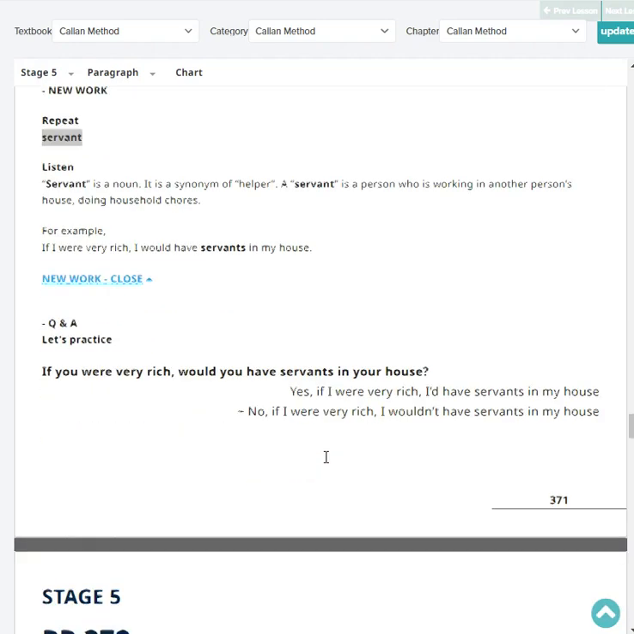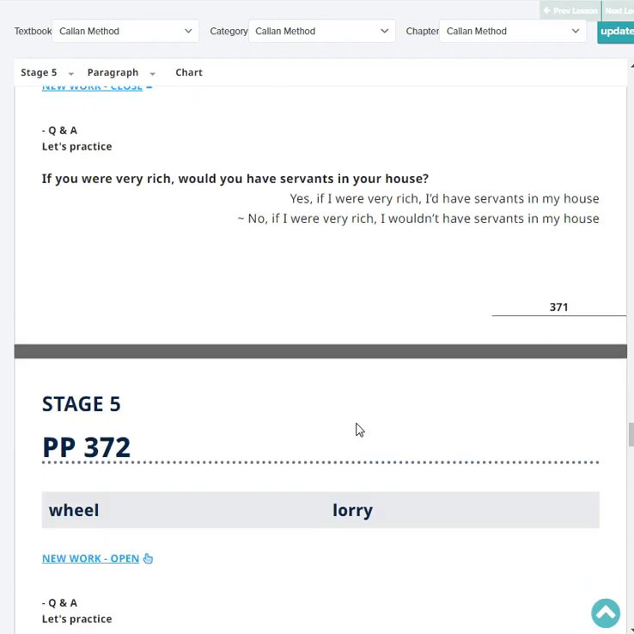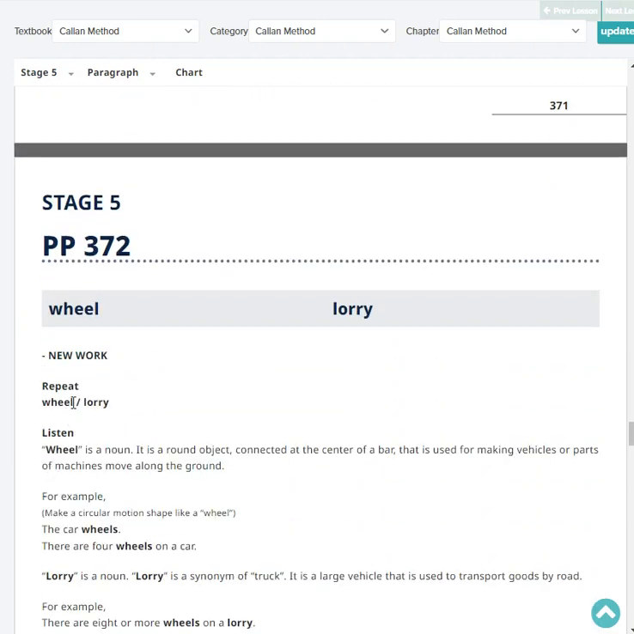Let's practice. If you were very rich, would you have servants in your house? Yes or no? Yes, if I were very rich, I'd have servants in my house. How many? 10. 10 servants. Very good.